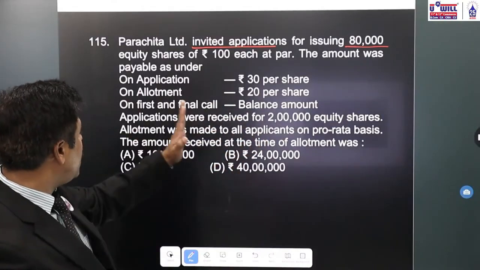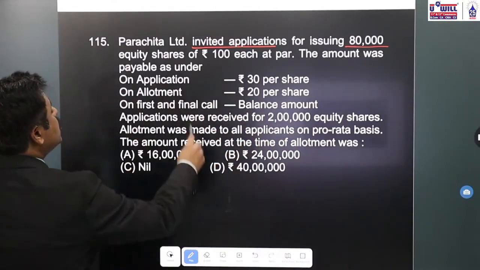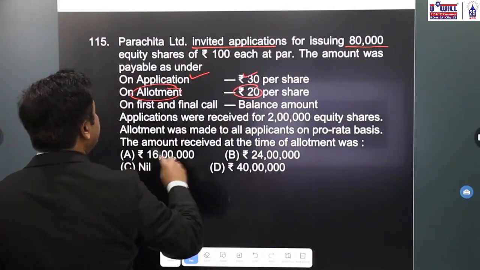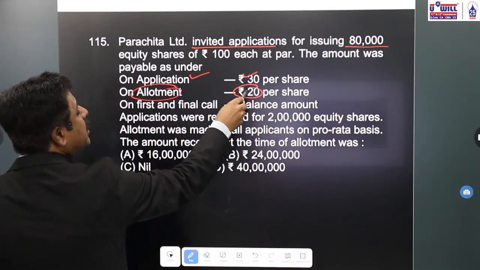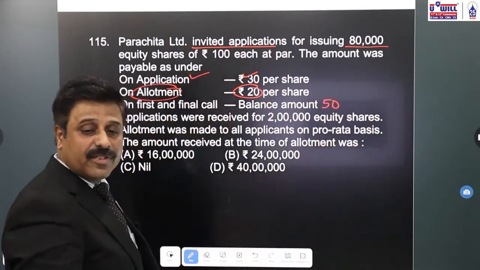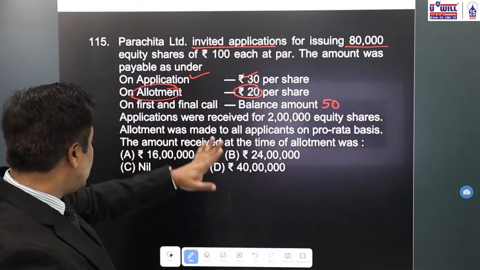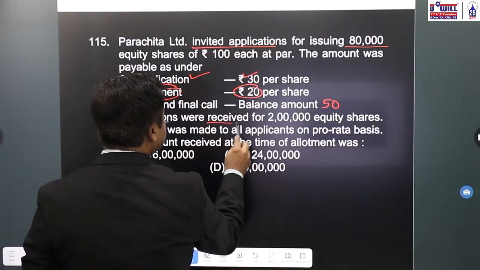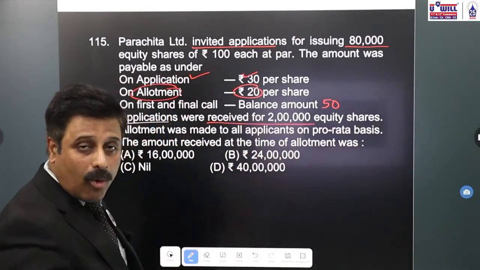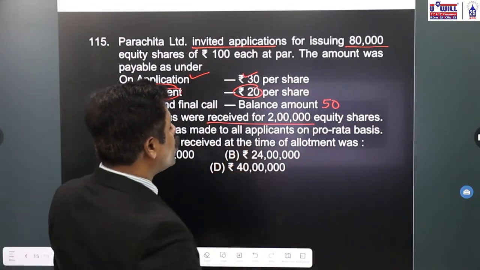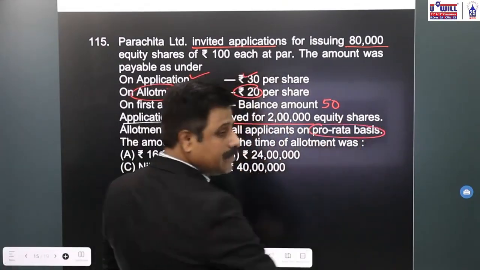The amount was payable as under: application 30, allotment 20, first and final call balance. 30 plus 20 is 50, so first and final call will be the remaining 50 rupees. Applications were received for 2 lakhs. Over subscription.